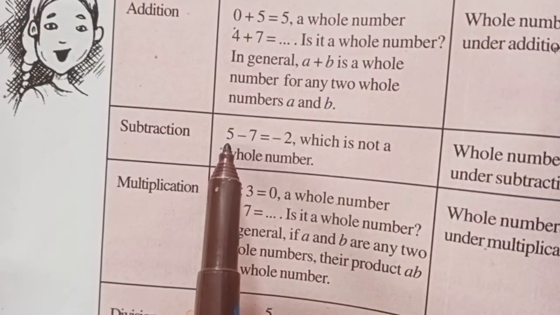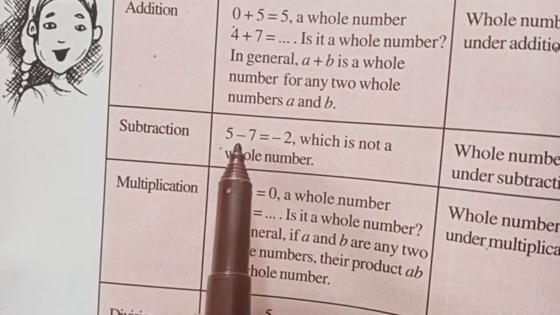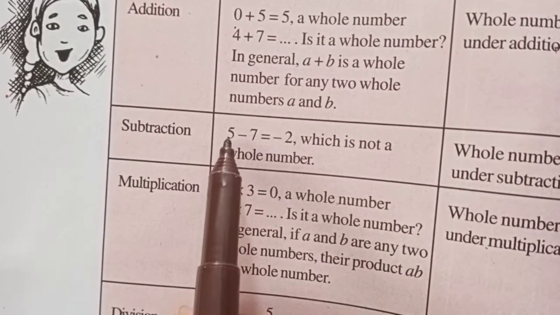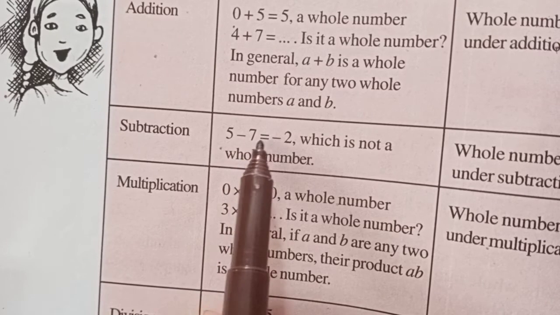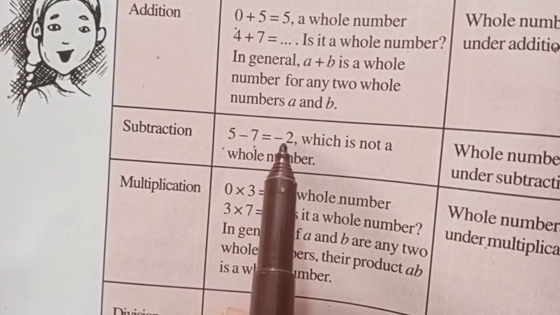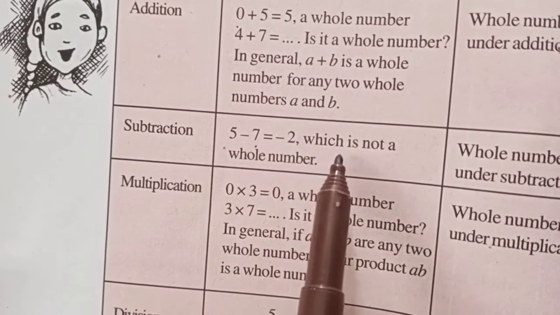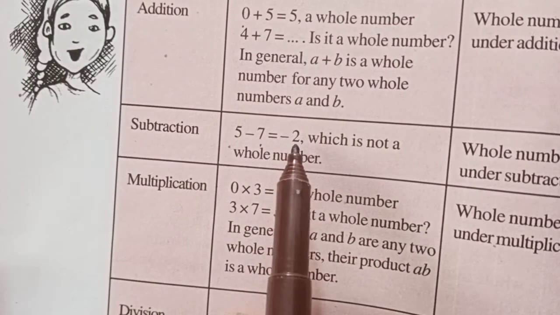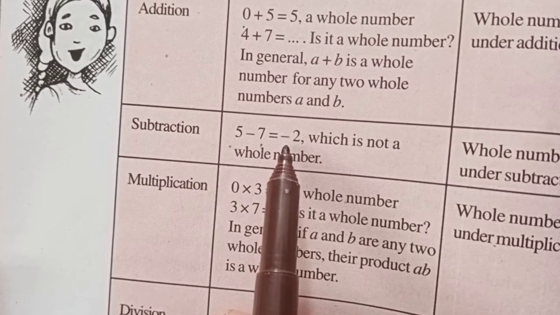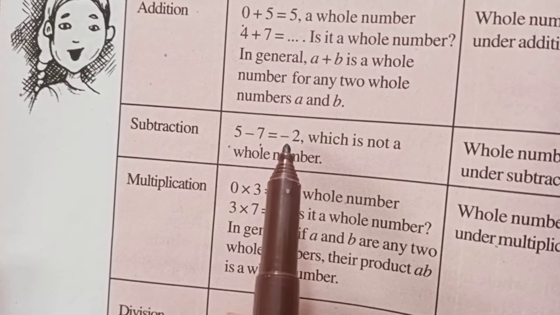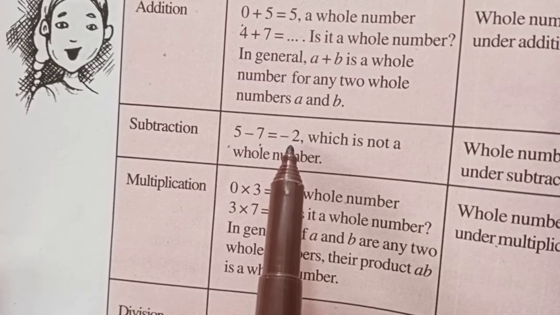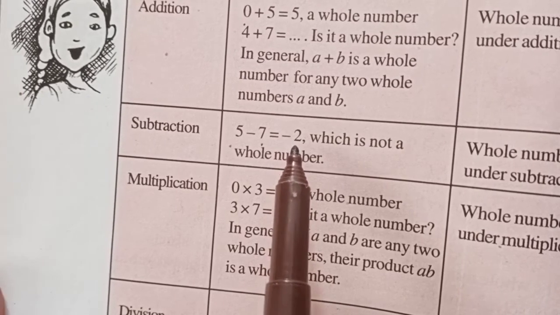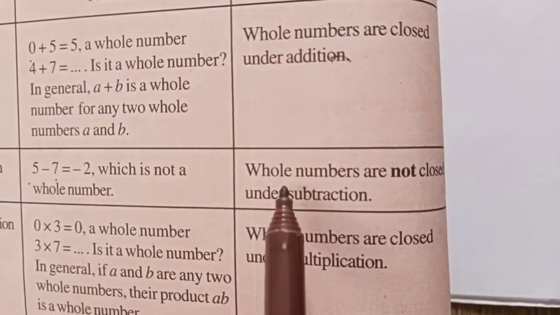Next, coming to the next operation, that is subtraction. They have taken 5 and 7. Both are whole numbers. Then they subtracted 5 minus 7. What did they get? It is minus 2. Is minus 2 a whole number? No. Minus 2 is an integer because it is a negative number. Did you see? It's not plus 2, it is minus 2. So what did they say in the remarks?